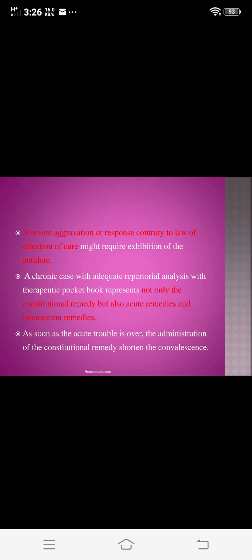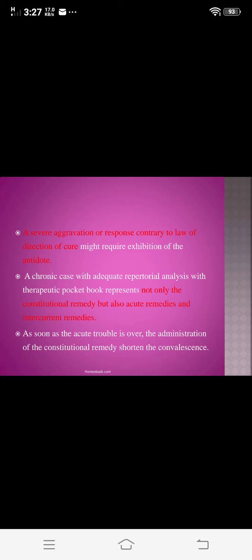Then a chronic case with adequate repertorial analysis with a therapeutic book represents not only the constitutional remedy but also acute remedies and intercurrent remedies. That is, in chronic cases, after prescribing the constitutional remedy, you may need an acute remedy in acute exacerbations, or you may need intercurrent remedies to complete the action of that constitutional remedy. So these may be the indications for the change of a remedy.